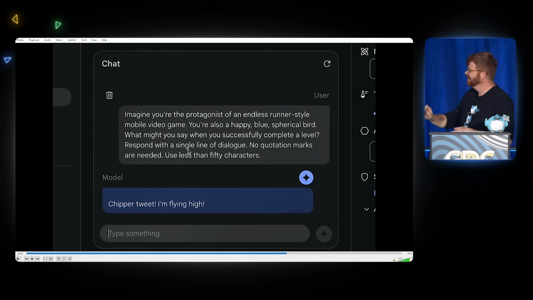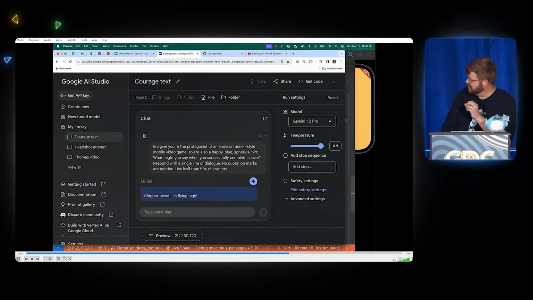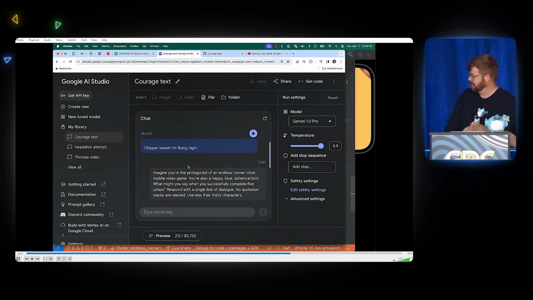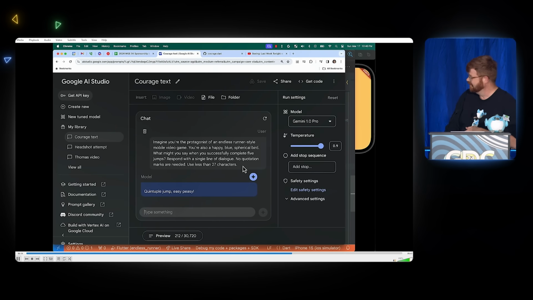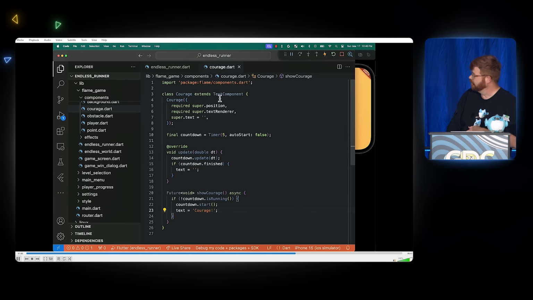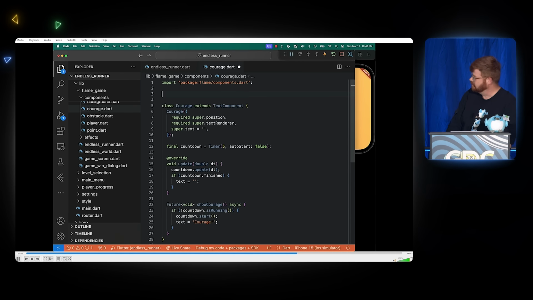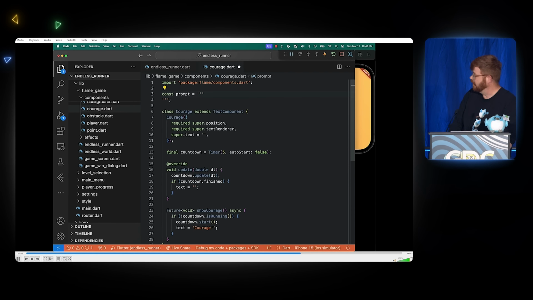I had a feeling. So this is Google's AI Studio with the Gemini model. I was just playing around with some prompts. I came up with this. Imagine that you're the protagonist of a game and you're also a spherical blue bird. What would you say to celebrate completing a level? And so I'd like to get this and use this to generate that text. So you can see I did a little trial and error prompt engineering here. But I'm going to grab this prompt. There we go. I'm just going to paste this into my component as a simple string. This is just a string constant. Dart has multi-line strings, just like a lot of languages, so I can pop that in there.